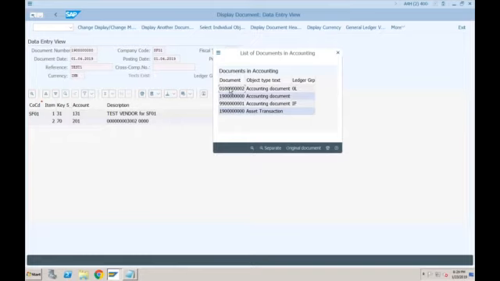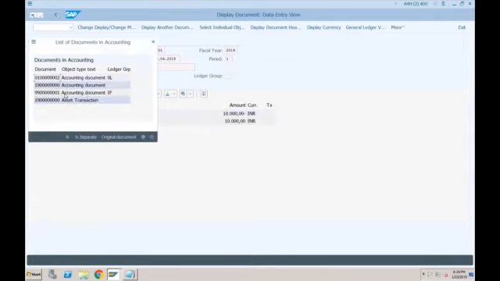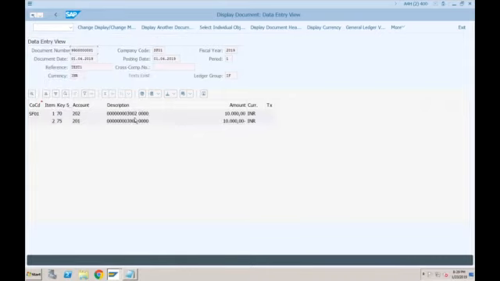So if you double click on this 0L, it is showing you technical clearing account credit and asset account debit. Okay, similarly, if you go to the next one, which is only for IFRS, see this is the number range which we just now created. So double click, it will also show you the same thing. So in short, one operational document and the same number of documents as your accounting principles will be created as valuation specific documents.